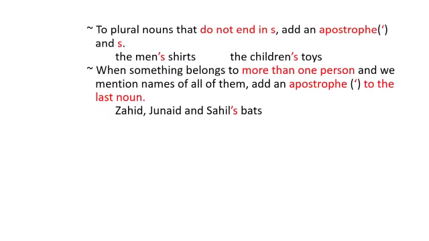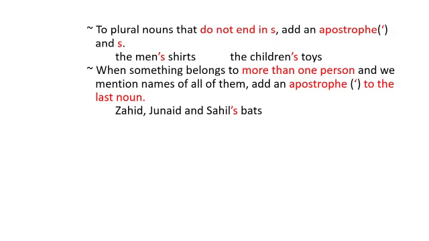To plural nouns that do not end in S, add an apostrophe and the letter S. There are certain plural nouns which do not necessarily end with S. For example, men or children. So, we will put an apostrophe sign plus the letter S the way we do in singular nouns. So, it will be the men's shirts, the children's toys.